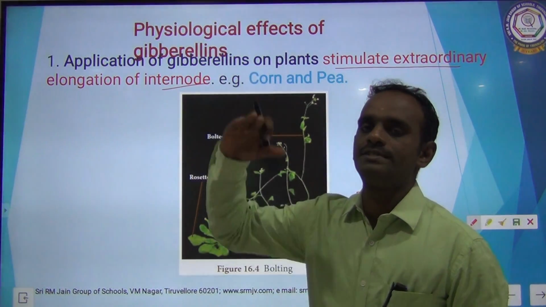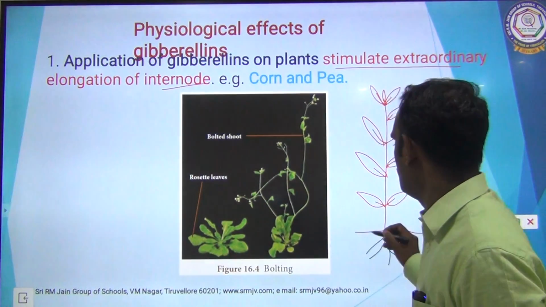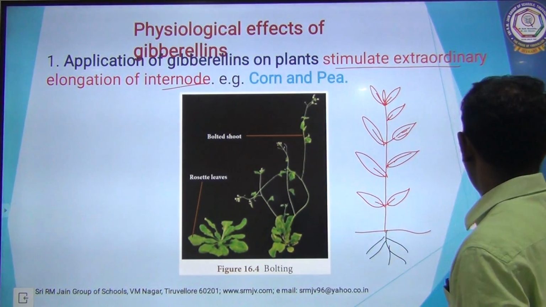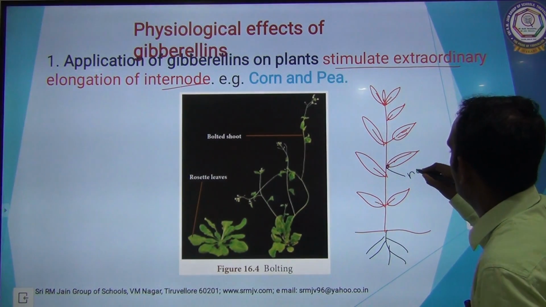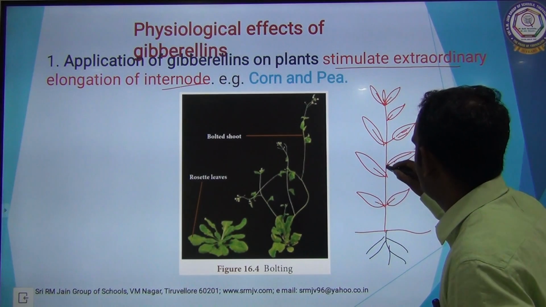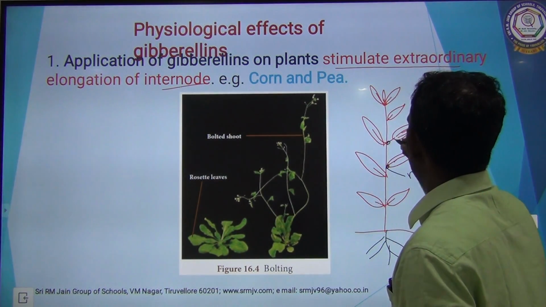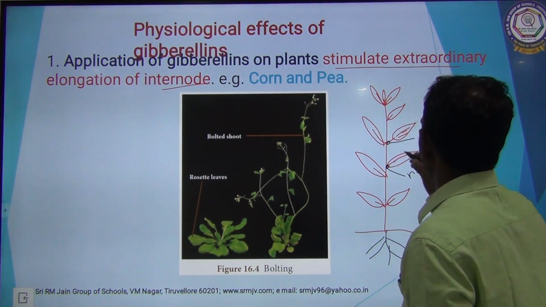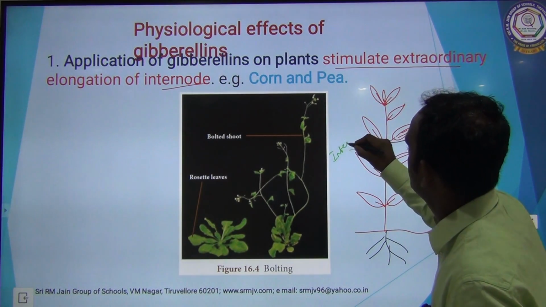Above the ground level it is shoot, and below the ground it is root. This particular part is called nodes. The gap between the two adjacent nodes is called internodes. This is called nodes. This region is called internodes.